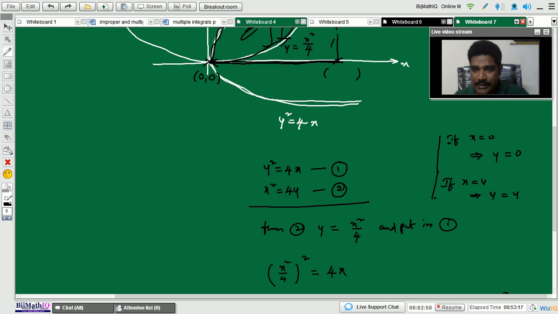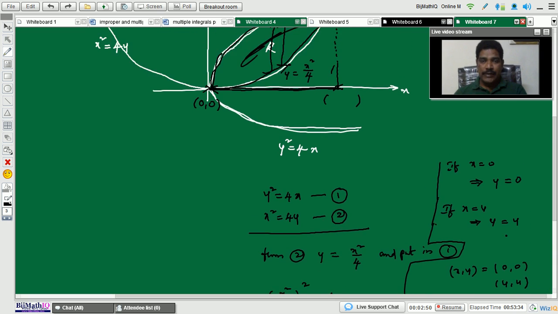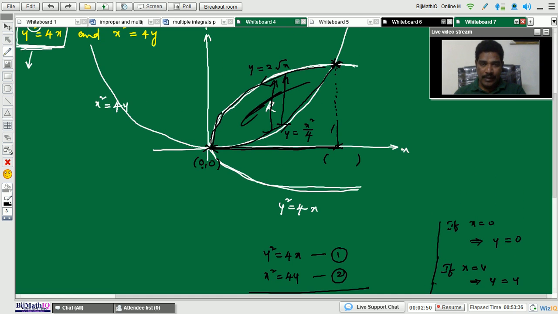Also 4. So what are the two intersecting points of these two curves? One intersecting point is (0, 0), and one more intersecting point is (4, 4). See in the diagram, those two curves are intersecting, one at (0, 0) and one more at (4, 4).